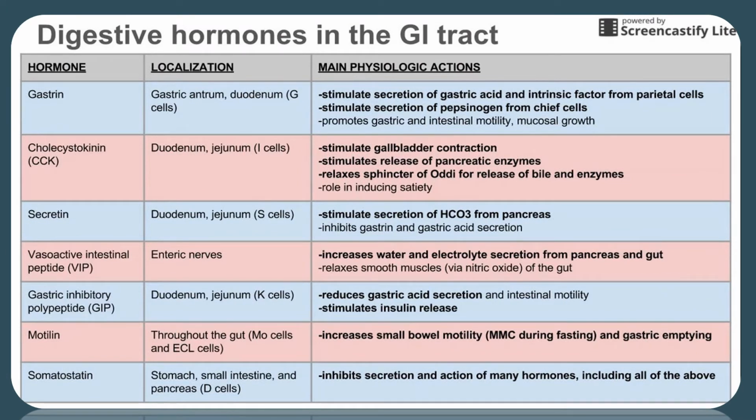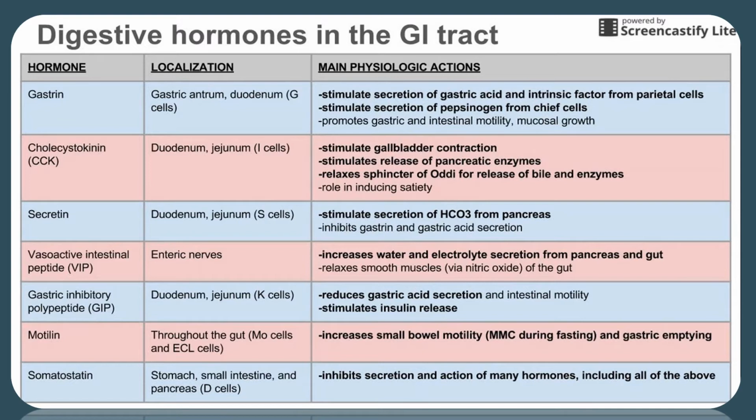Now the next topic is digestive hormones in the GI tract. First hormone name is gastrin. Localization: gastric antrum or duodenum, that is G cells. Main physiologic actions: it stimulates secretion of gastric acid and intrinsic factor from parietal cells. It stimulates secretion of pepsinogen from chief cells. It promotes gastric and intestinal motility, mucosal growth.